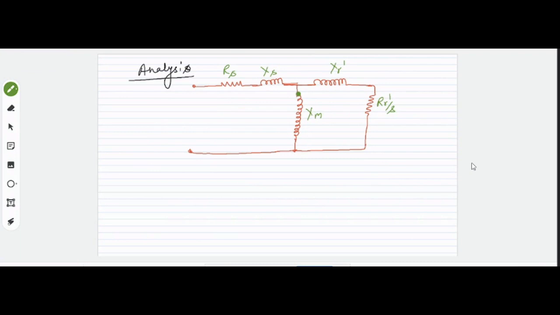This branch is not present physically, because we only have the windings on the stator and the rotor. We don't have any mutual winding, but this branch is used to show the mutual induction between the two, right? Is this fine?